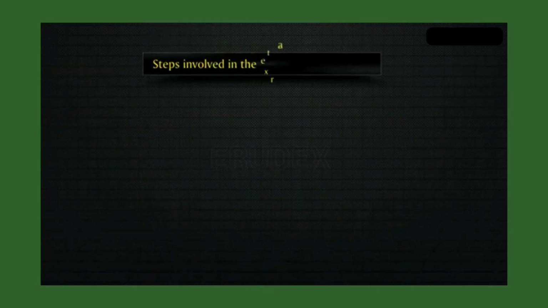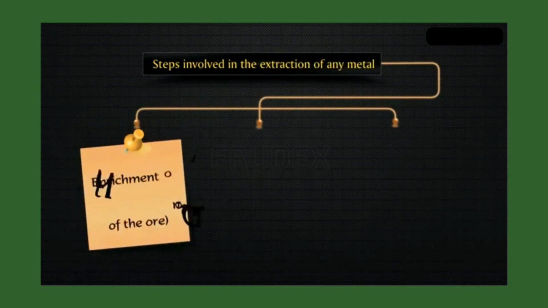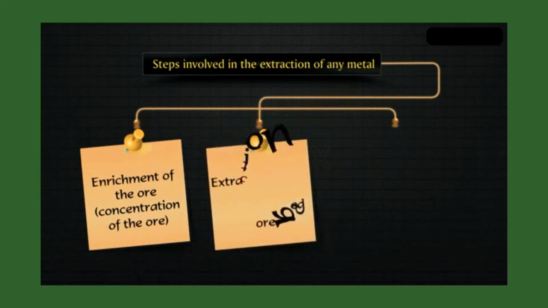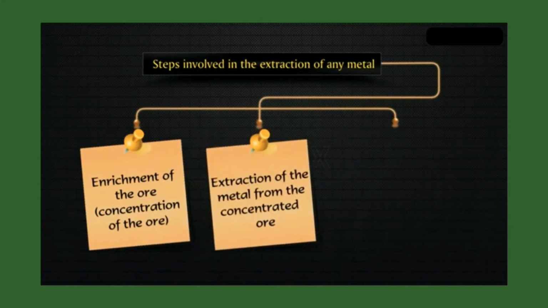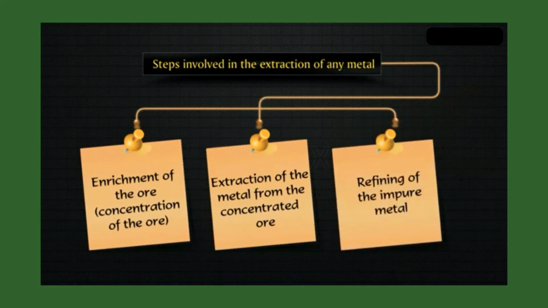The three main steps involved in the extraction of any metal are: first, enrichment of the ore, that is concentration of the ore; second, extraction of the metal from the concentrated ore; and last, refining of the impure metal.